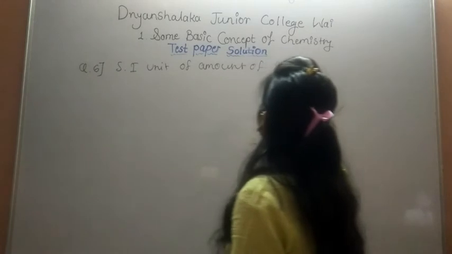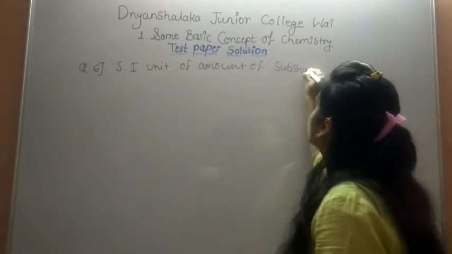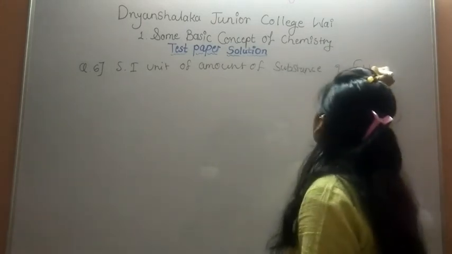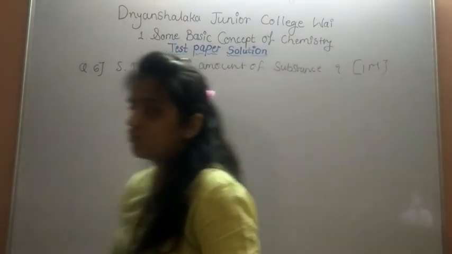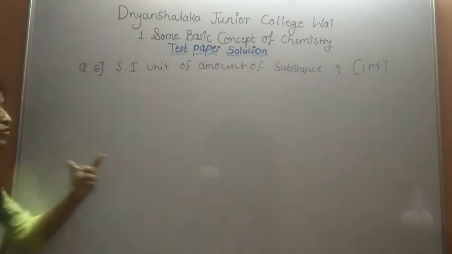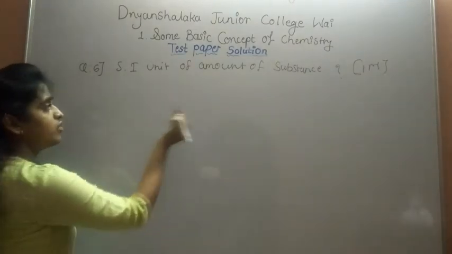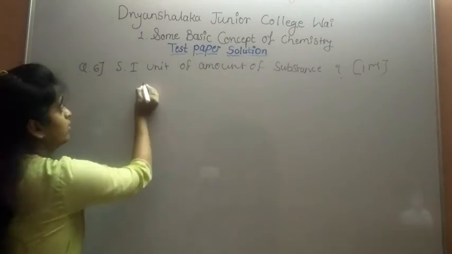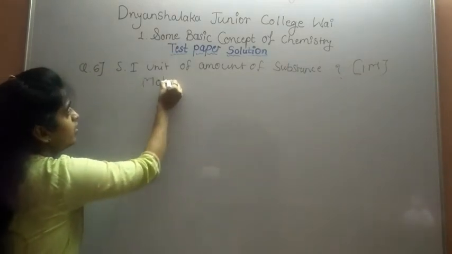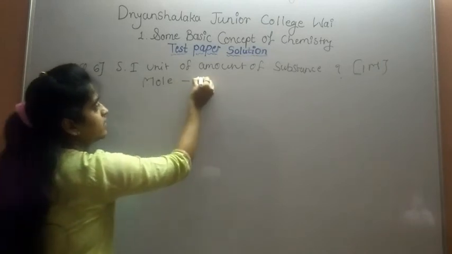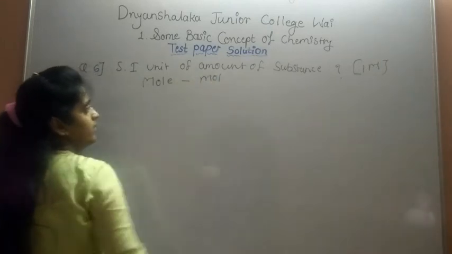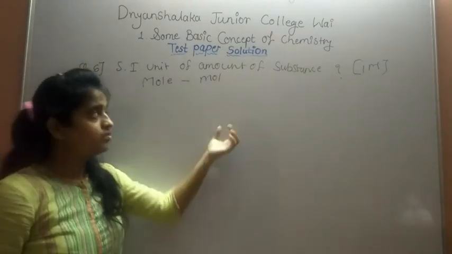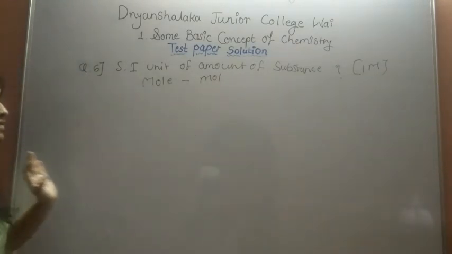SI unit of amount of substance, for 1 mark question. SI means System International Unit. The amount of substance can be calculated with the help of the mole. It is written like this, MOL. So it is the SI unit of amount of substance. For mole we get 1 mark.